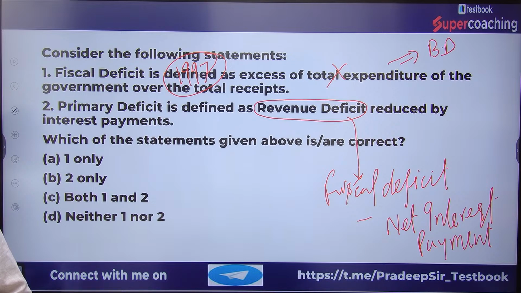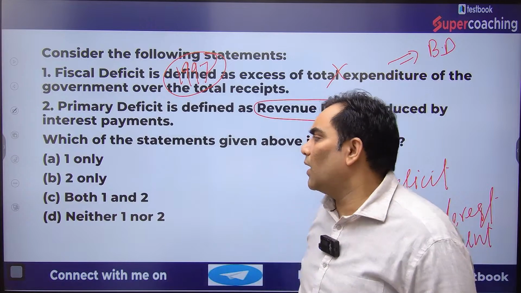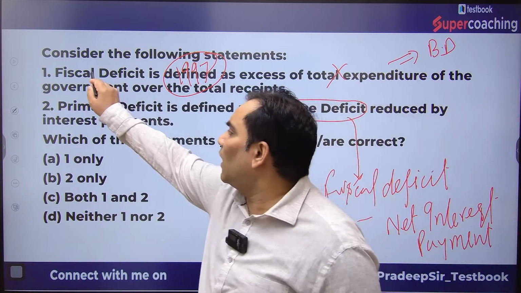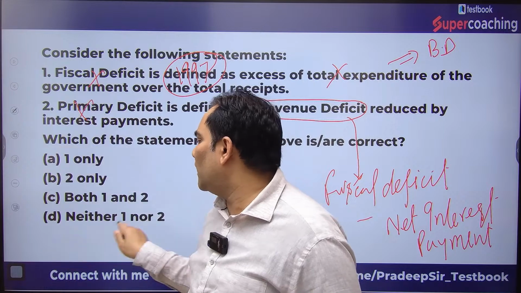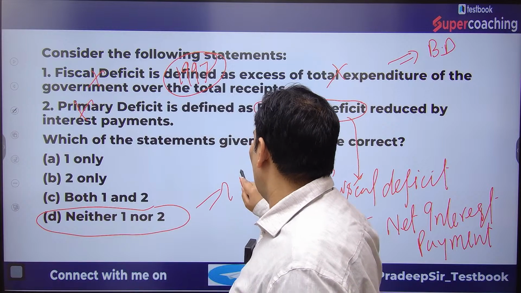Because of that there was a lot of inflation in the economy, so this concept has become redundant. Since 1997 three concepts have become redundant, that is budget deficit and deficit financing. In place of deficit financing we came with ways and means advances. So statement 1 is wrong and statement 2 is wrong. Neither 1 nor 2 is the right answer, and that is going to be D. D is the right answer.